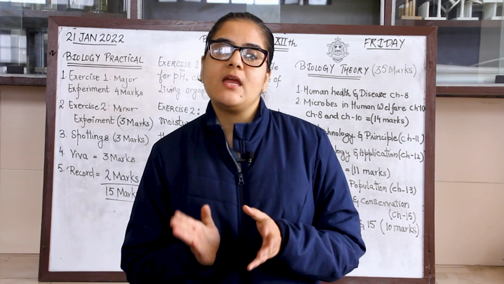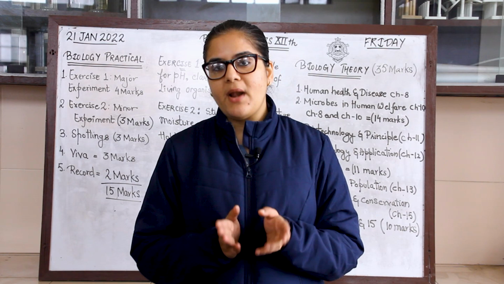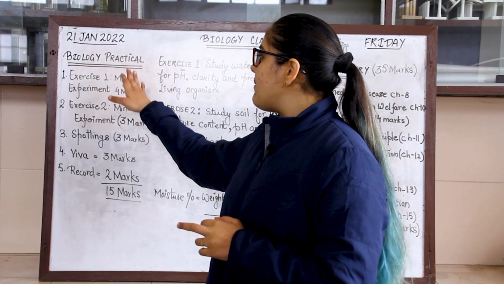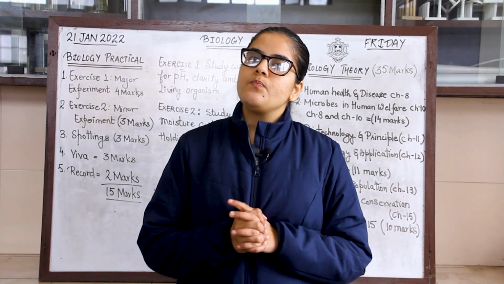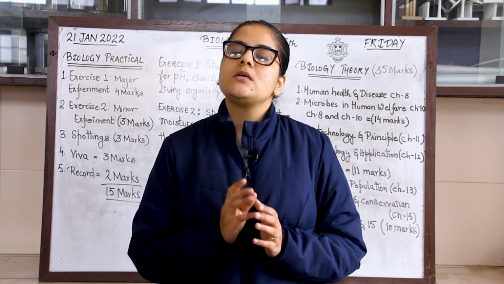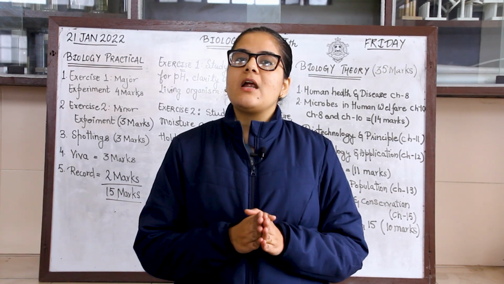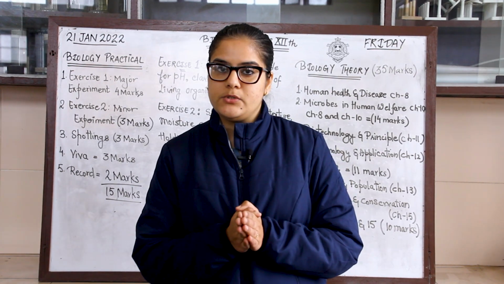Now we come up to the second part of your board examination. The second part will be your practical examination, that would be of 15 marks. This practical examination will consist of 3 major exercises. The first exercise is the major exercise which would be of 4 marks. That will be the mitosis process study in onion root tips.